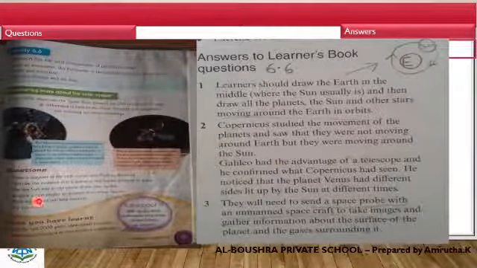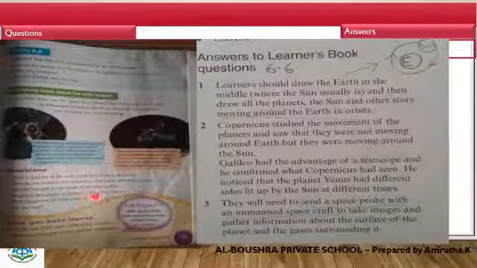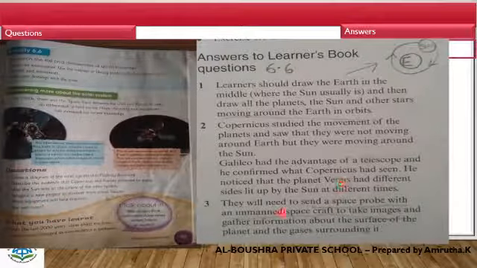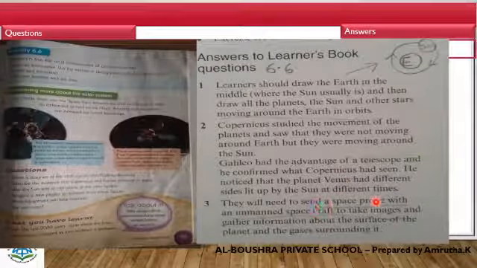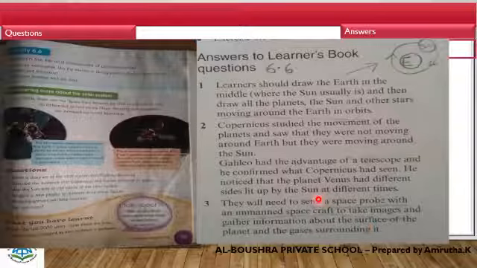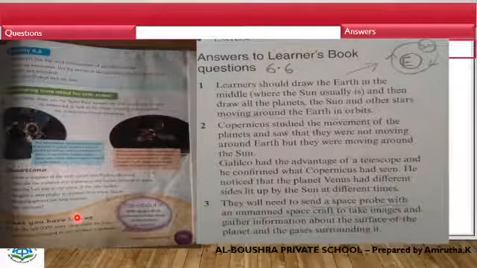Third question. Imagine a new project to discover more about Saturn. What equipment will help scientists to find out more? They will need to send a space probe. I told you about the space probe: an unmanned spacecraft to take images and gather information about the surface of the planet and gases surrounding it. If we get more information, then they can invent new ideas.